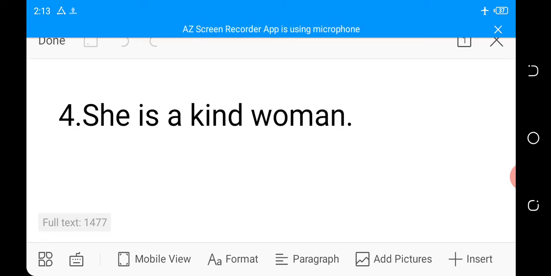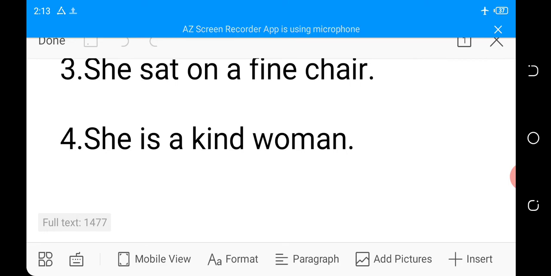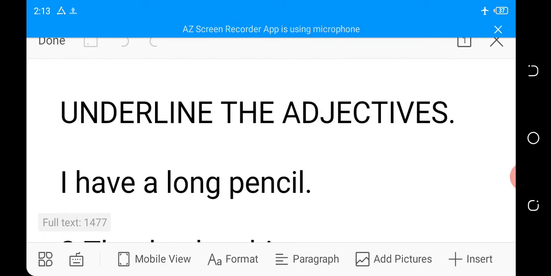Exercise 4. She is a kind woman. K-I-N-D, kind. What is the adjective in that sentence? Underline. Okay, I love my puppies at work. They are doing it, they are cooperating.